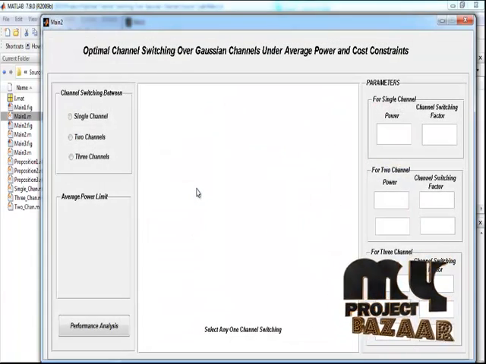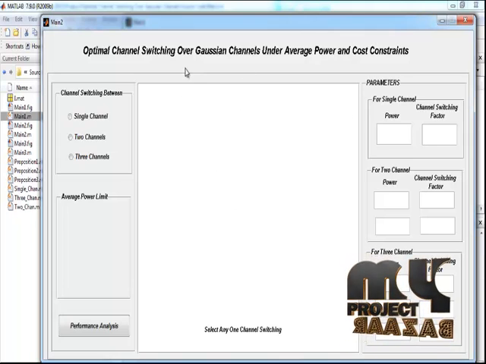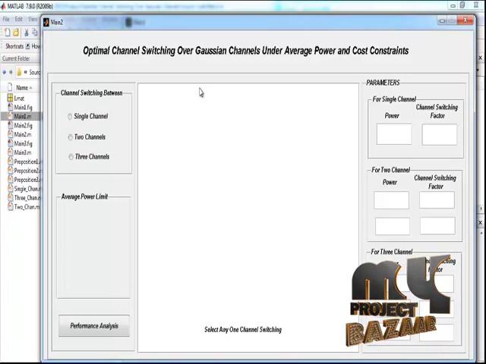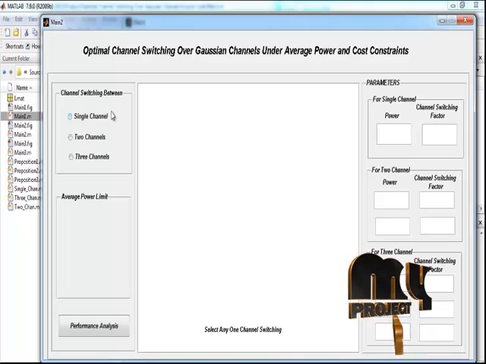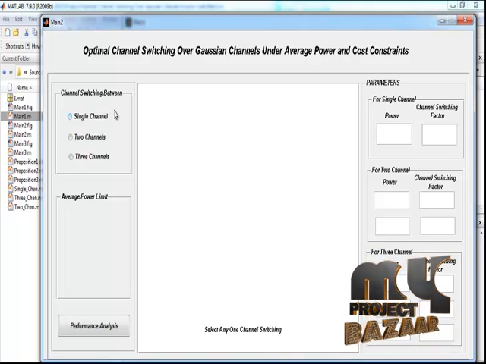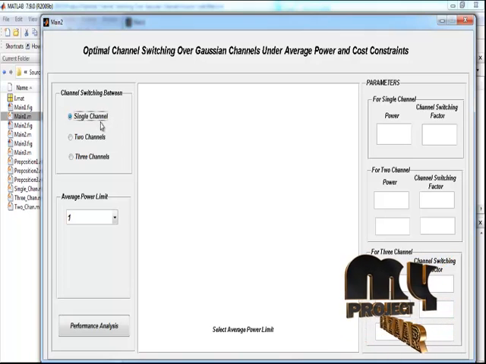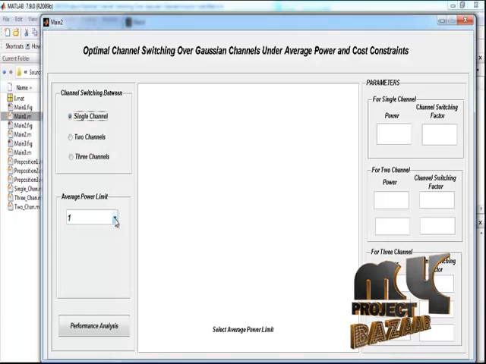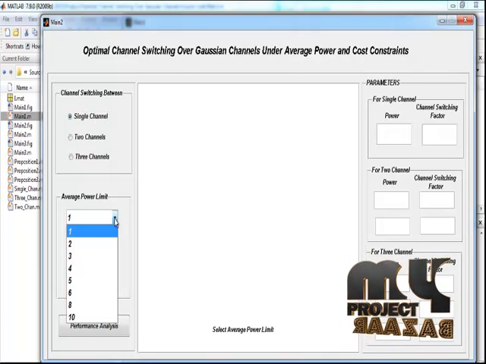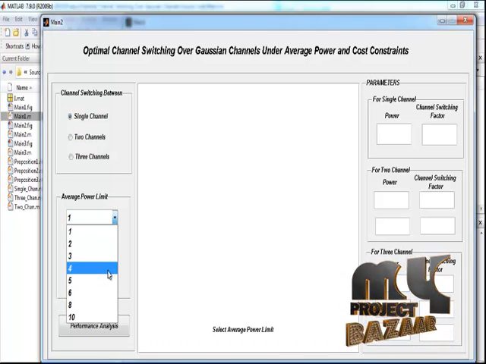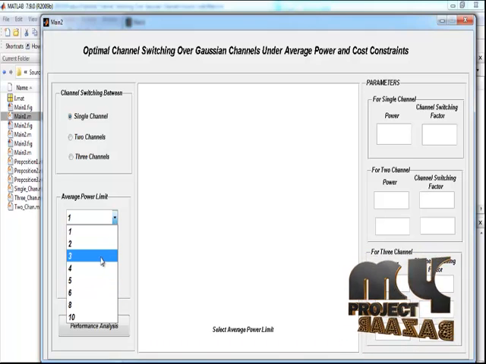This is the main two window for optimal channel switching over Gaussian channels under average power and cost constraints. Here select channel switching operation for single channel, two channel and three channels. By pressing the single channel, we have to select any one average power limit. Select any one average power limit among these values.